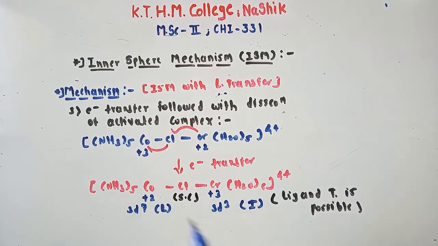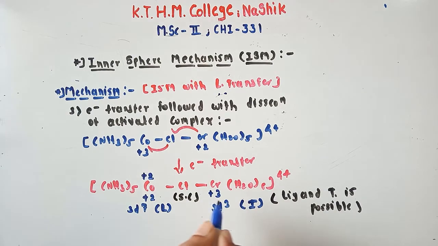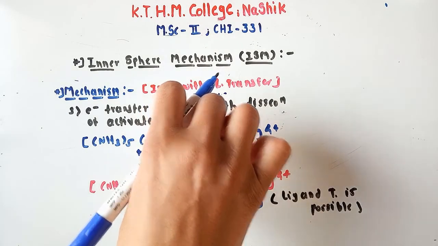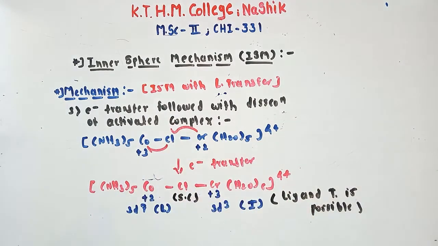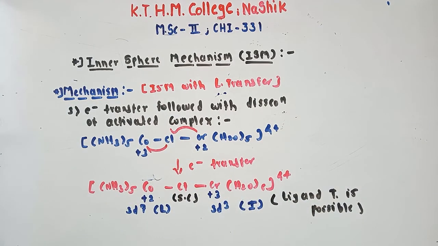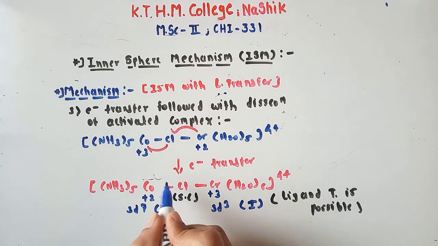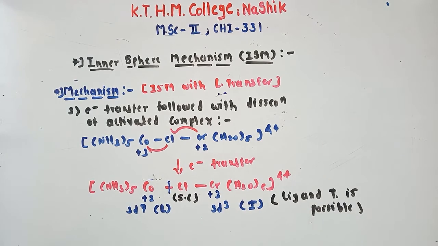Now cobalt carries +2 oxidation state and chromium carries +3. Now this one is labile, this one is inert, so the bond breaks from here.